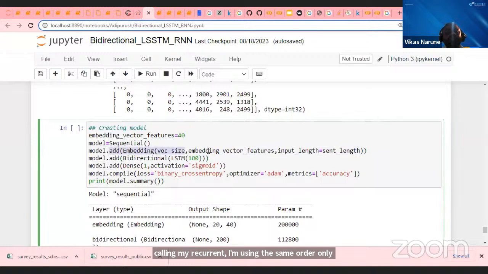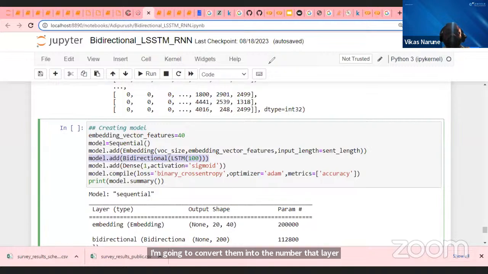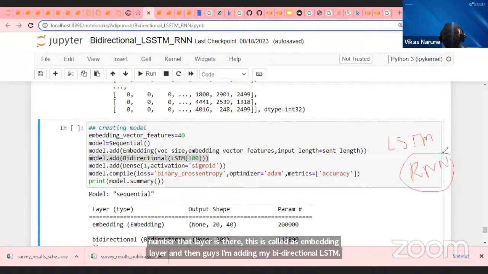Try to understand. Here I'm adding my sequence of the word embedding, because whatever words are there, I'm going to convert them into numbers. That layer is called the embedding layer. And then, guys, I'm adding my bidirectional LSTM. Here you have a choice. I'm using the advanced LSTM model, which is a higher version of the recurrent neural network.